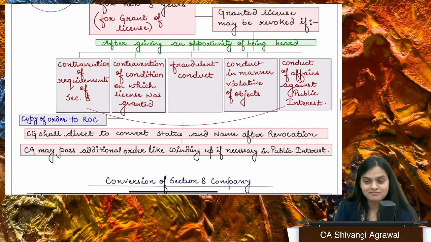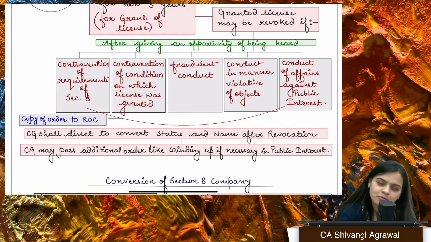Now, if license has been given, this license can also be revoked. Who has the power to grant license? ROC has basically the power has been delegated. That's why I'm saying ROC. You please remember central government only for your exams. Now, the granted license can be revoked.